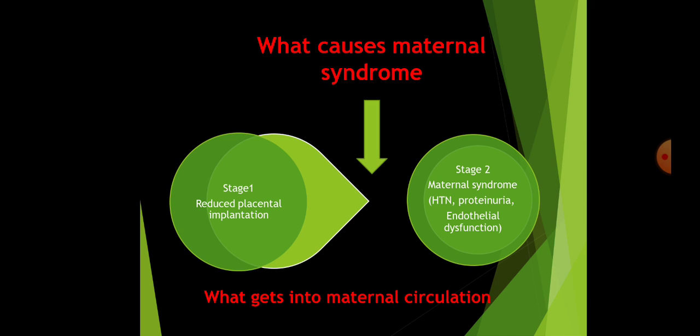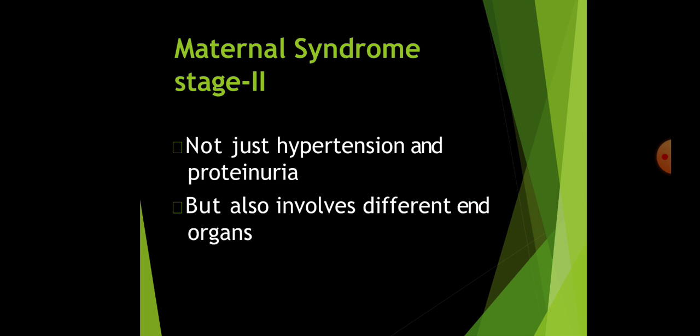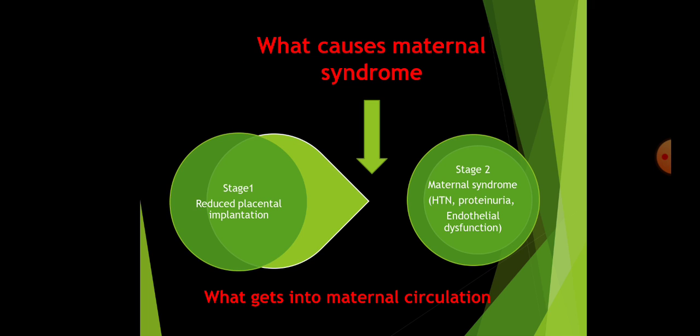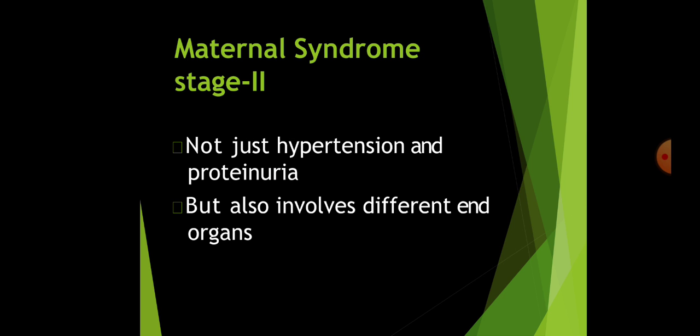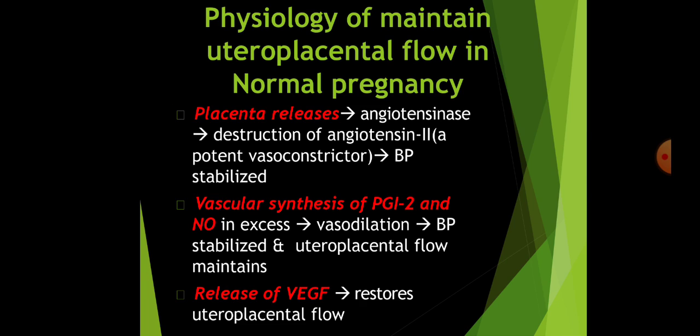What causes this maternal syndrome? In stage 1, there is reduced placental implantation. Stage 2, again, as I told you, there is development of the signs and symptoms of this preeclampsia. What gets into the maternal circulation? In stage 2 of the pathophysiology, not just hypertension and proteinuria, but it also involves the end organs and leads to end organ damage.